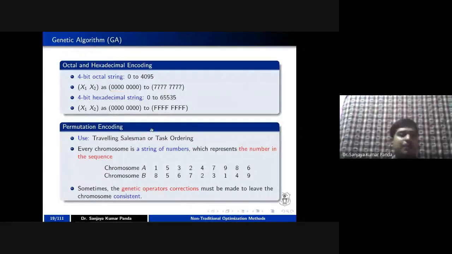Similarly, there is another type of coding which is called permutation coding. For example, if you go for the traveling salesman problem, what happens? There is a salesperson, right? That salesperson wants to visit multiple cities. Like the cities are like this.